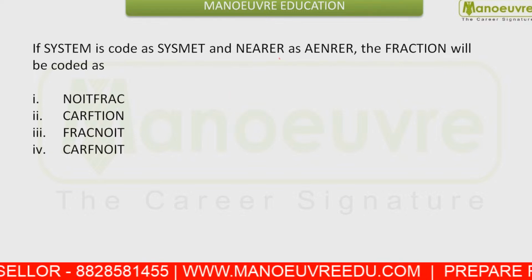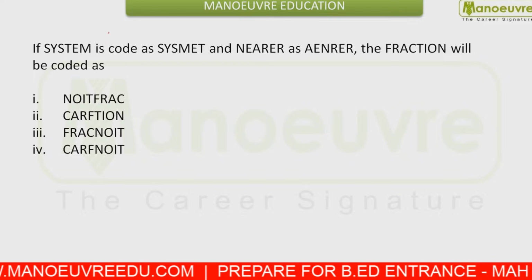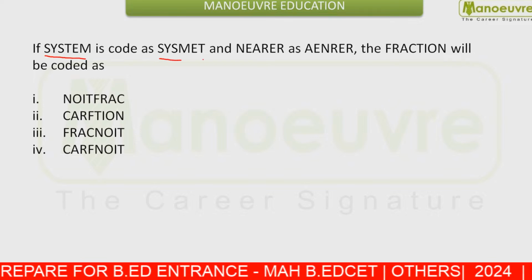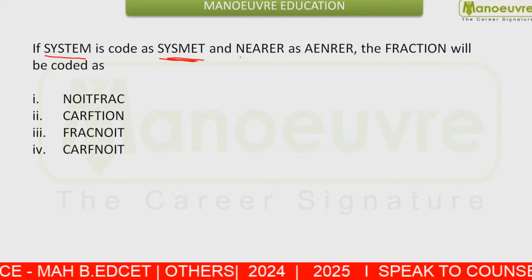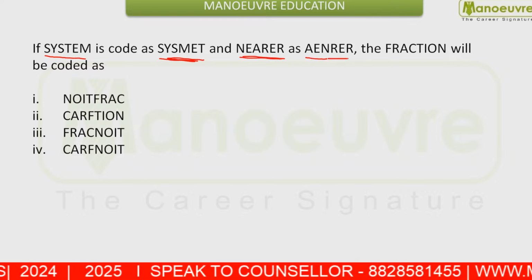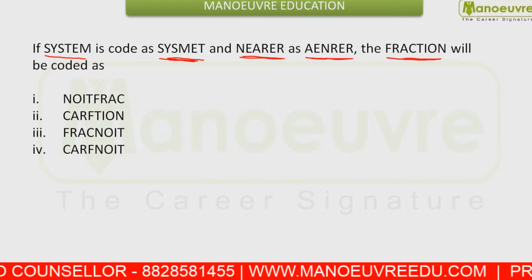Next you are given a question from coding-decoding. Students, you are given that SYSTEM is coded as SYSMET, and NEARER is coded as AENRER, and you need to find out the code for FRACTION.